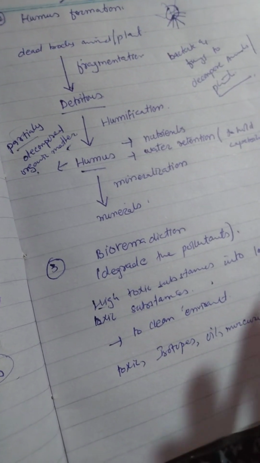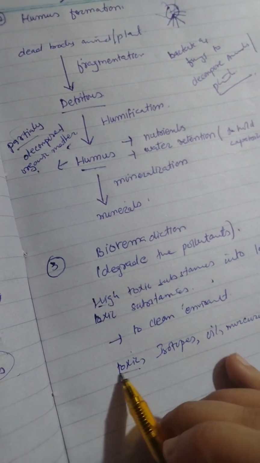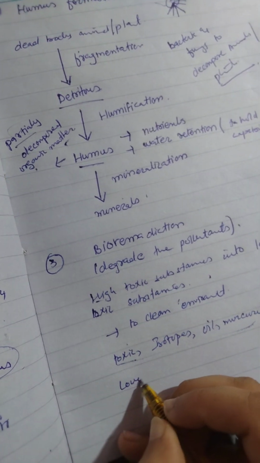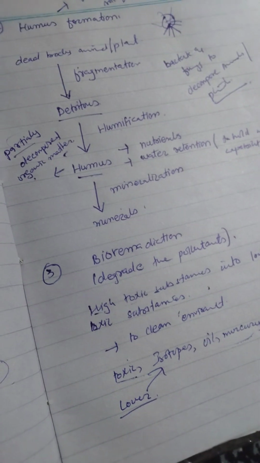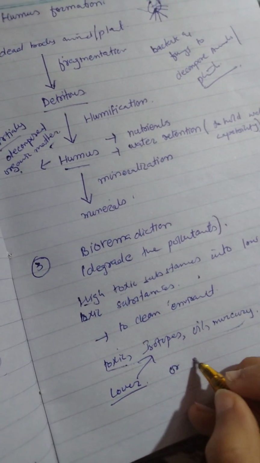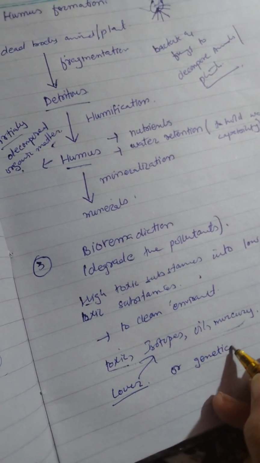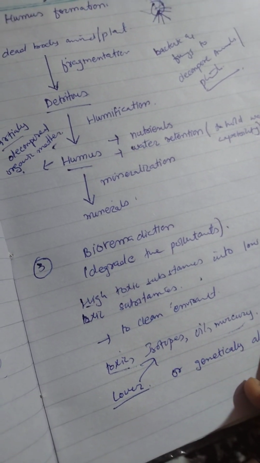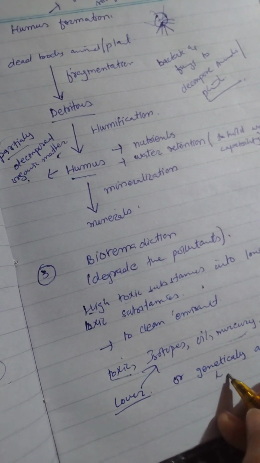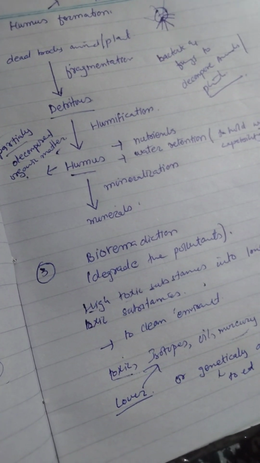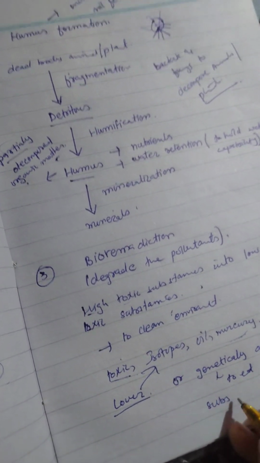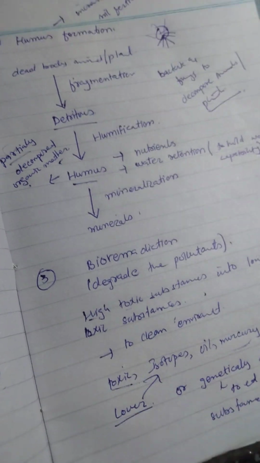Some bacteria are naturally lovers of these substances, or if they are not, then they are genetically altered to eat these toxic substances.